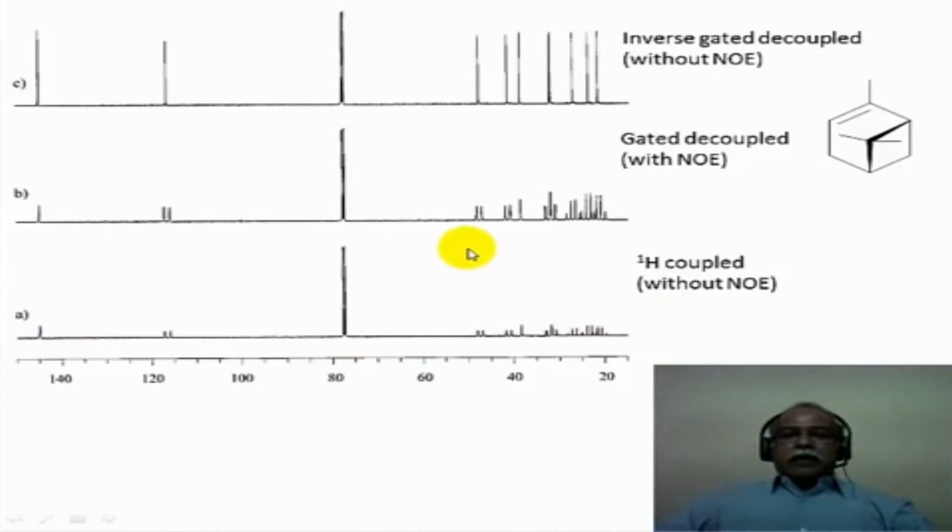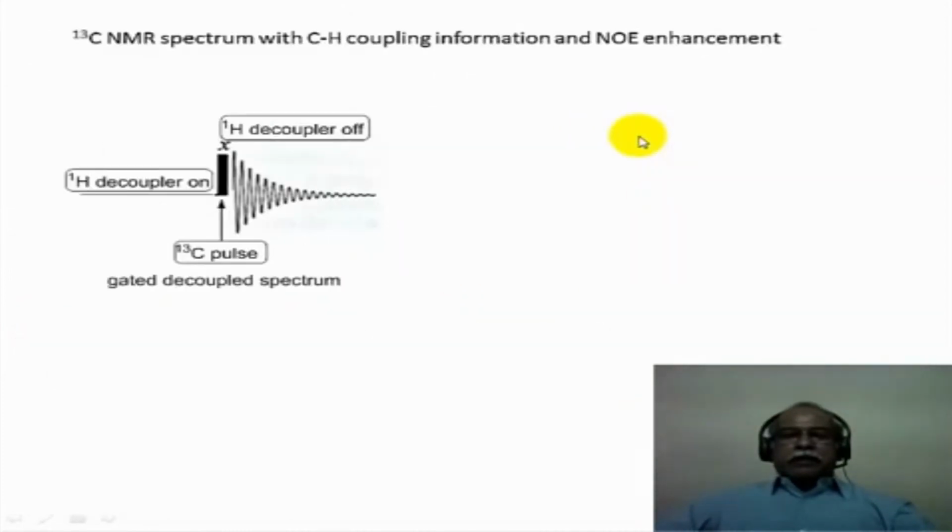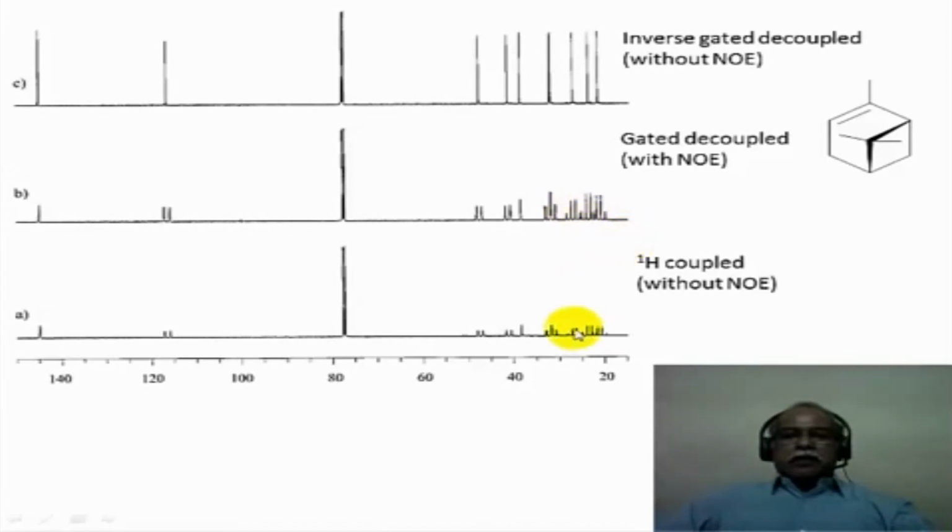Under identical conditions, if the gated decoupled spectrum is scanned, in other words, if the decoupler is turned on here and then turned off in this sequence here, this is what happens. You can see the enhancement of the signal under identical conditions in terms of the concentration of the substrate as well as the number of scans. So you can see the enhancement of each one of the signals because of the NOE, but the coupling information is retained in every one of the carbon signals where the coupling is directly between the carbon and hydrogen.